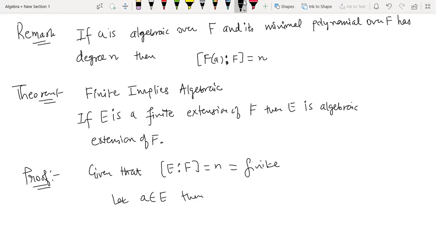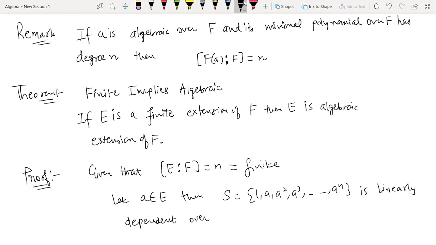Then if I consider the set S = {1, a, a square, a cube, ..., a raised to power n}, then this set is linearly dependent over F. Yes. So can you give a reason for this? Why is this set linearly dependent? How can I imply that? Can anybody answer this? Take one minute, think about it.